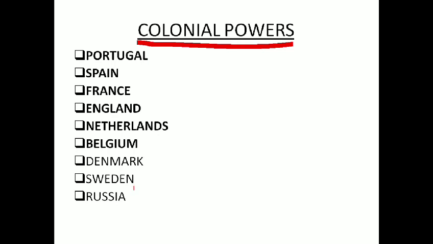So western side mainly we have the colonial powers. Denmark, Sweden, Russia also were colonial powers. They too ruled over other countries. Now next.